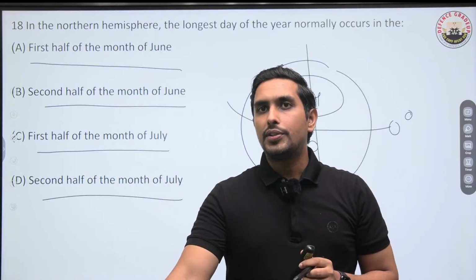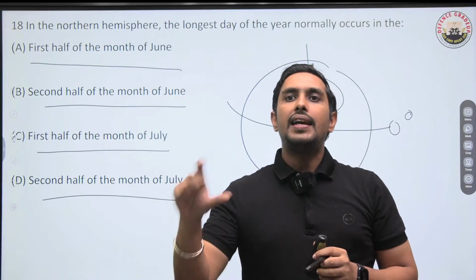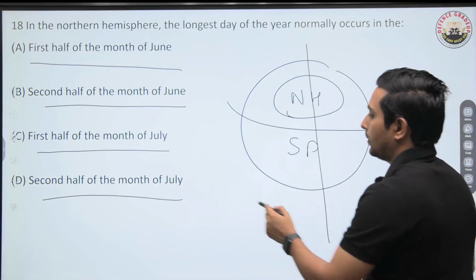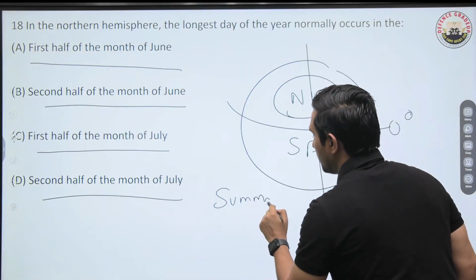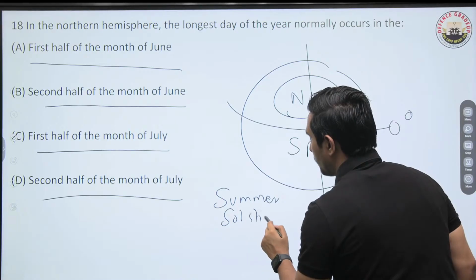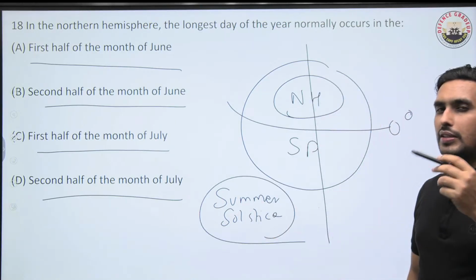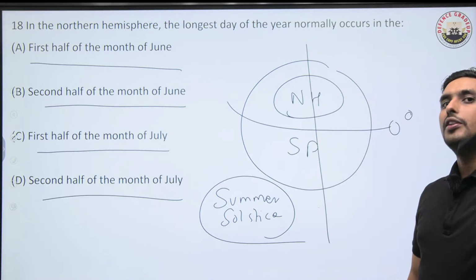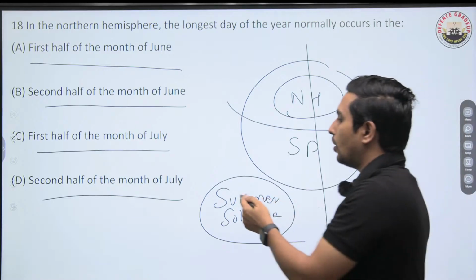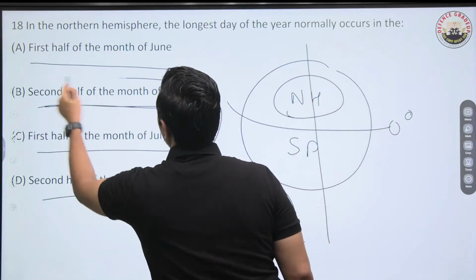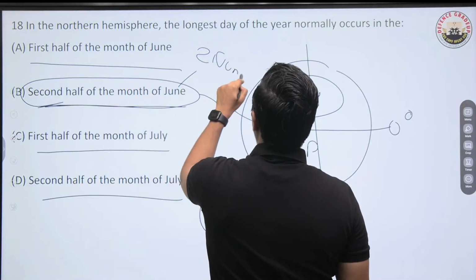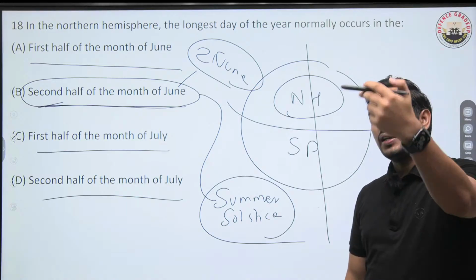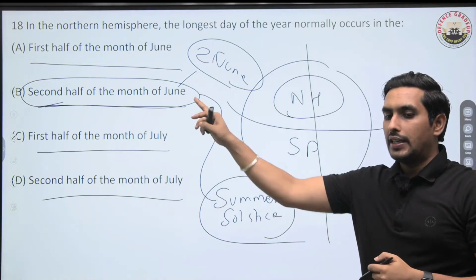So that's a very fine question, I would say. Indirectly, I'm asking about the summer solstice. During the summer solstice, that is around 21 June, we have winter in the southern hemisphere and summer in the northern hemisphere. So summer solstice will always fall in the second half of June. Around 21st June, that is the second half of June: 1 to 15 is the first half of June, 15 to 30 is the second half. So it is definitely this, which is the right answer.